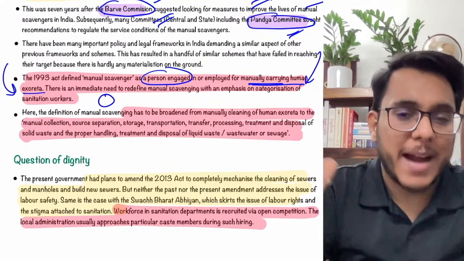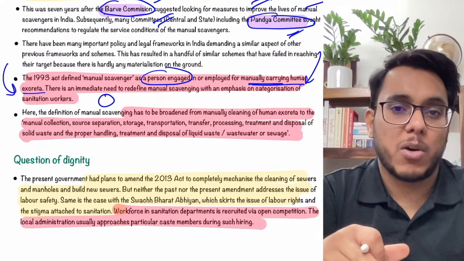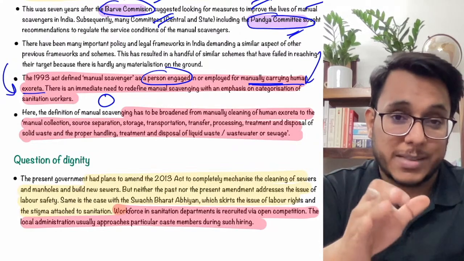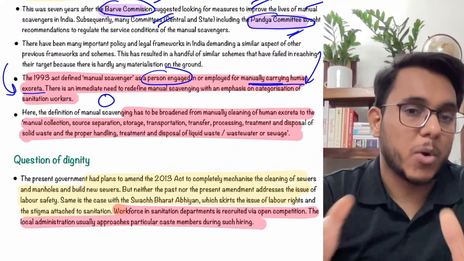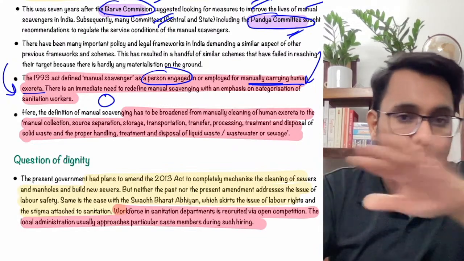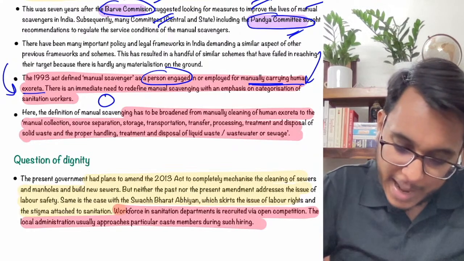We need to expand this definition. Not only a person carrying human excreta should be understood as a manual scavenger, rather any person doing similar kind of work should also be brought into the definition, so all of them could be rehabilitated.